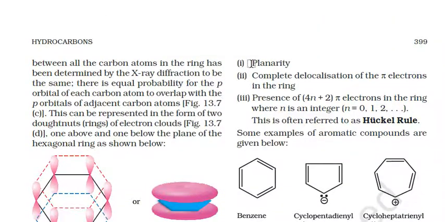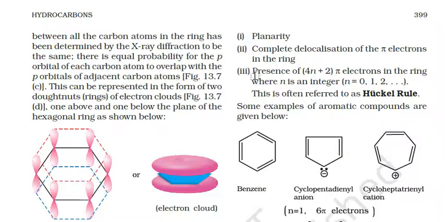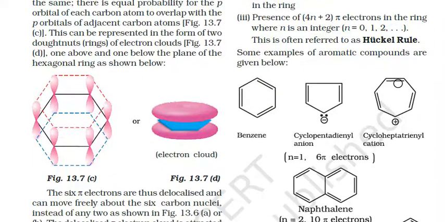One, planarity. Second is the complete delocalization of the pi electrons in the ring. Next is the presence of 4n plus 2 pi electrons in the ring, where n is an integer 0, 1, 2, 3. This is often referred to as the Huckel rule.